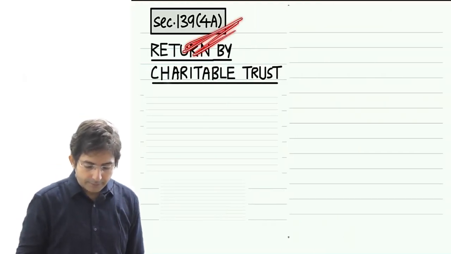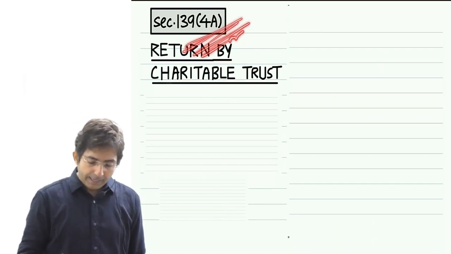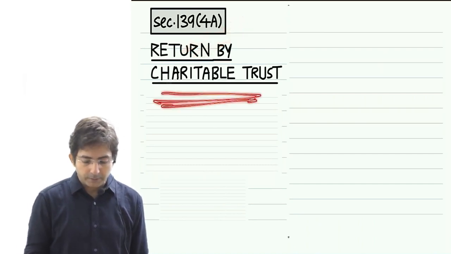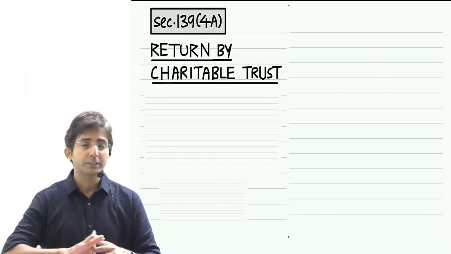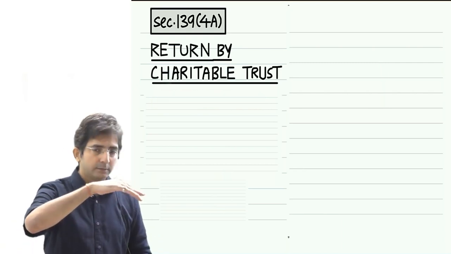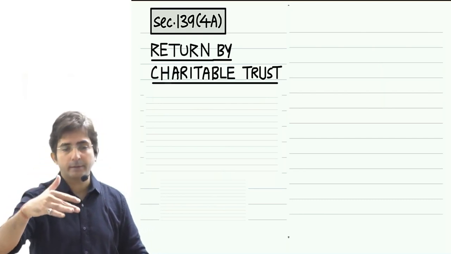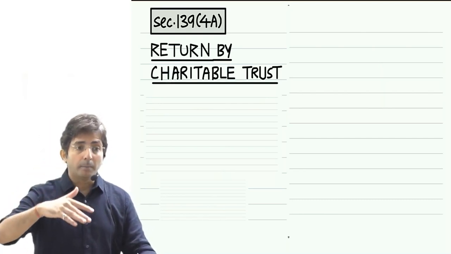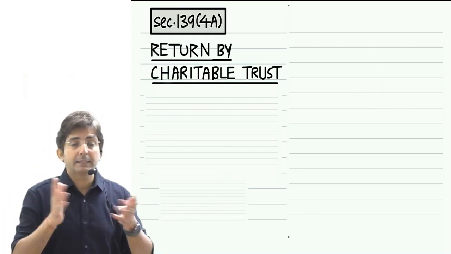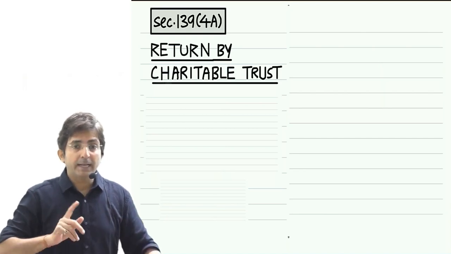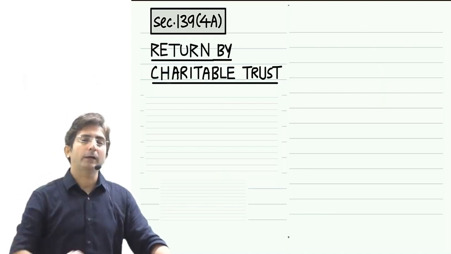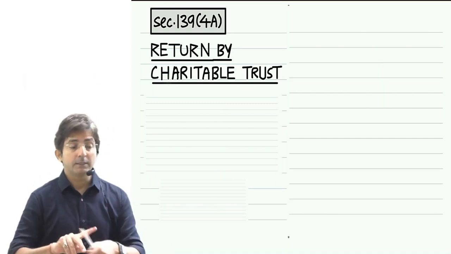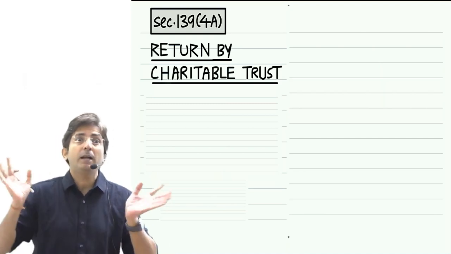Section 139(4)(a) says every charitable trust will be compelled to file the return. But here also you will check one threshold. Threshold means you will have to check one limit. If their income before claiming the exemptions exceeds the basic exemption, then only they have to file. Meaning sometimes even a charitable trust will be exempted from filing the return.